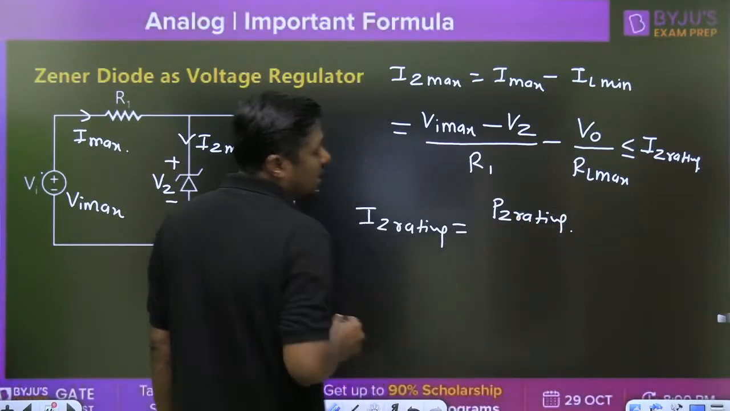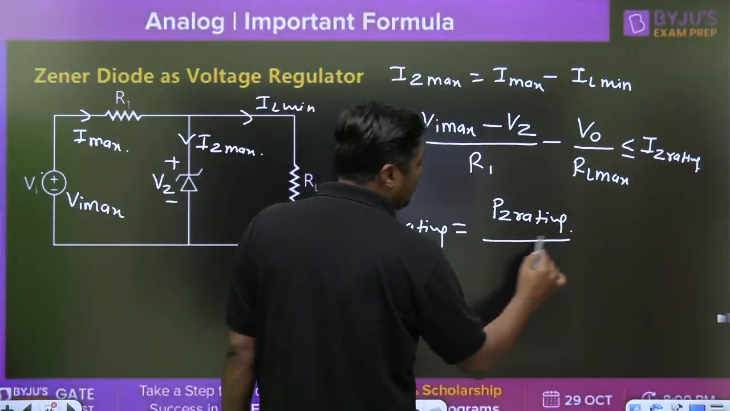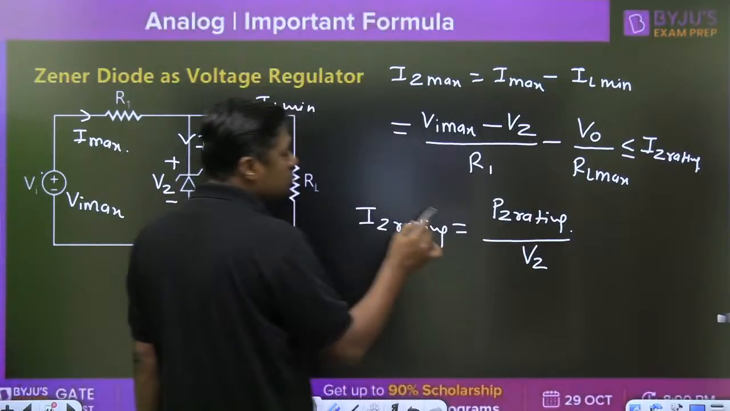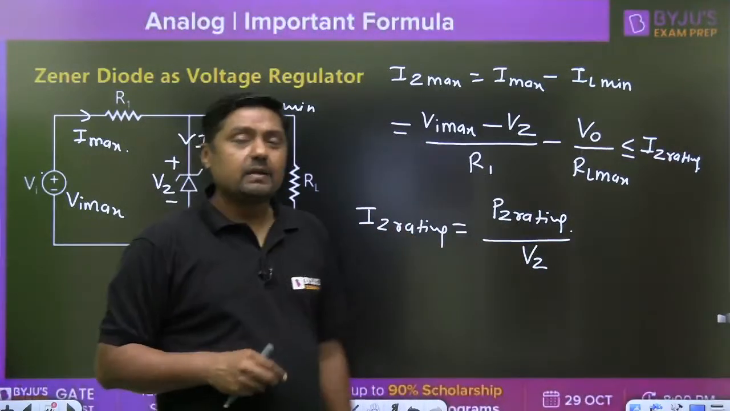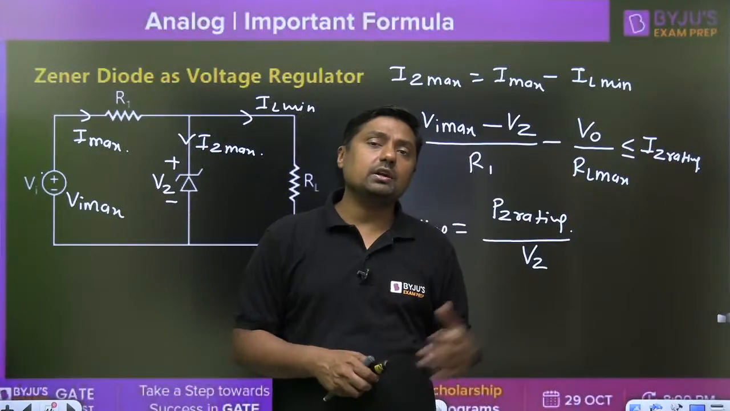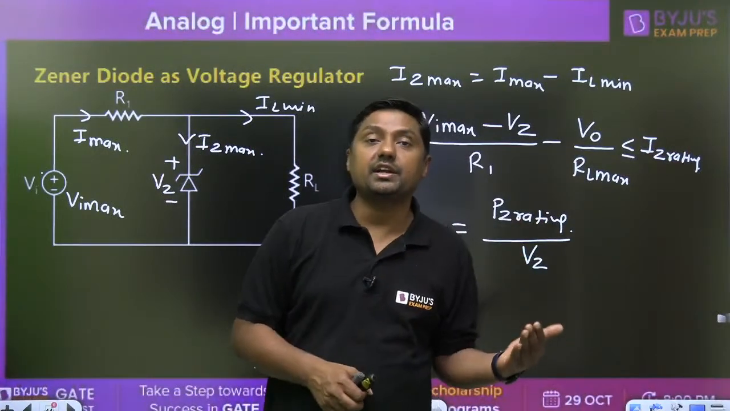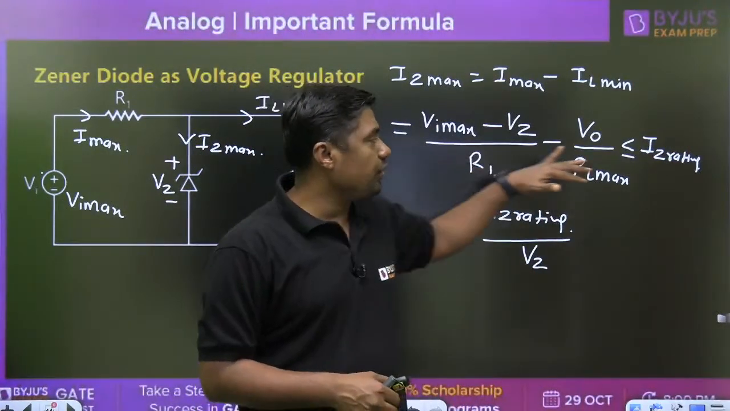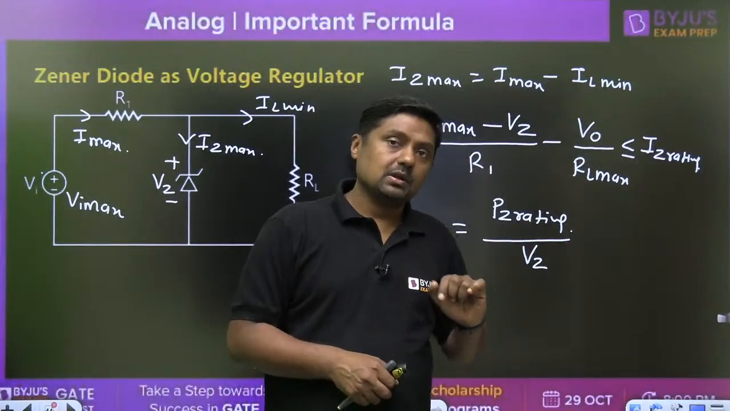The power rating, PZ rating, of the Zener diode is given in the question, divided by VZ, because power is equal to VZ into IZ. If suppose 50 milliwatt rating is given, divided by VZ, you will get the IZ rating. This formula is very, very important in the GATE exam.